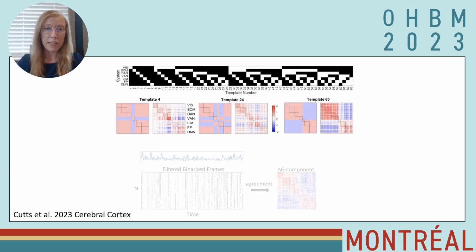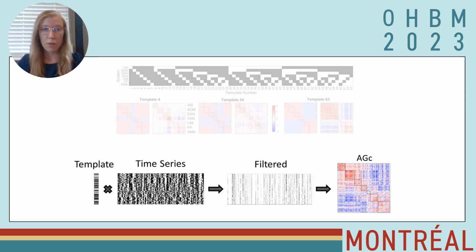Or you can compare each of the time steps to a template of interest that, say, emphasizes co-fluctuations within or between different functional systems, and then analyze the components that are produced from the top percentage of frames that you select. Or you can create your own template and select frames that match any criteria of interest that you'd like, create a component from that, and then analyze it similarly to functional connectivity.